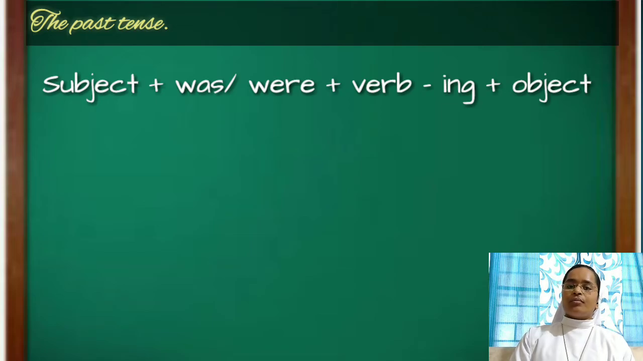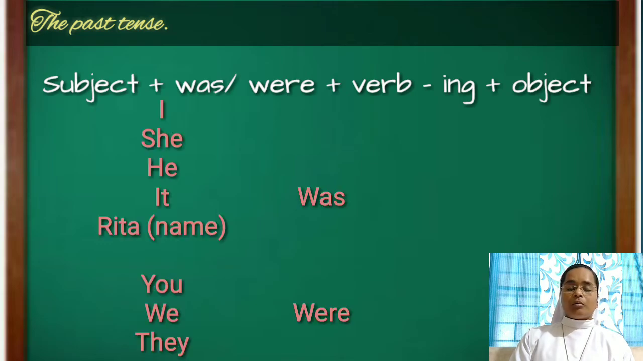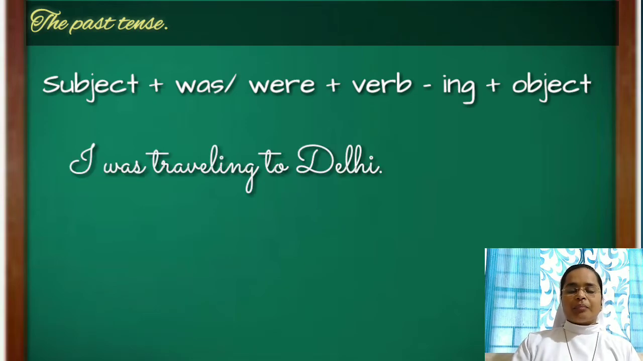When to use was and when to use were? With all the singular subjects like I, he, she, it and any person's name, we use was. And with all the plural subjects like we, they, we use were. For example, I was traveling to Delhi.